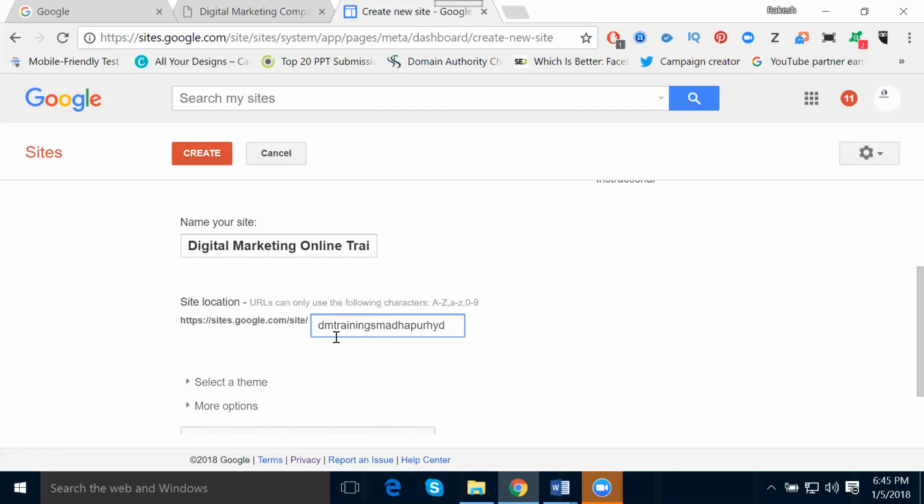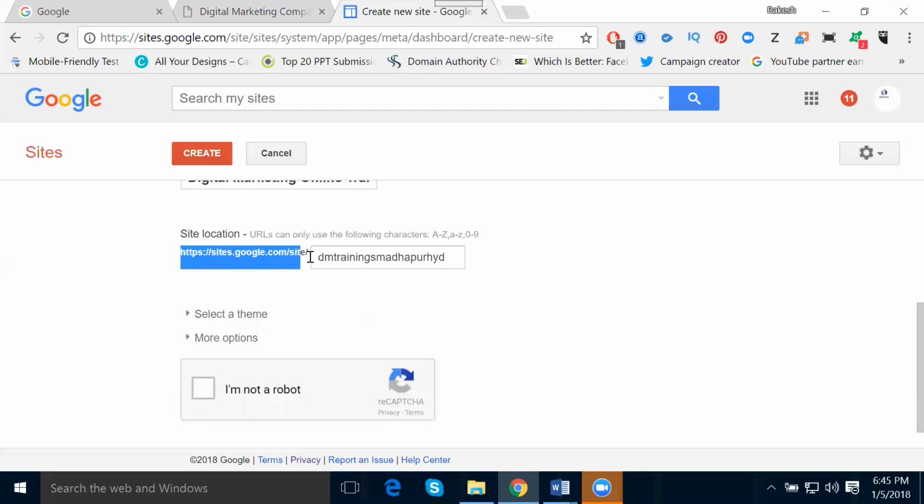We discussed this already. One is called the domain extension. After the domain extension, everything is called the URL extension. Up to here is your URL. This extension will be maintained from your title: DM, digital marketing, training, Madhapur, located in HY. I'm using it as a shortcut. This is my URL extension. Now please note, the URL extension supports up to 30 characters.